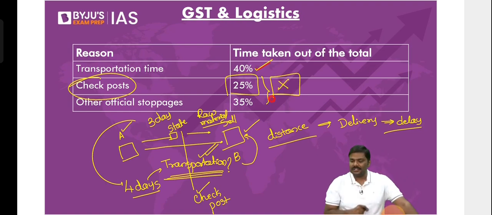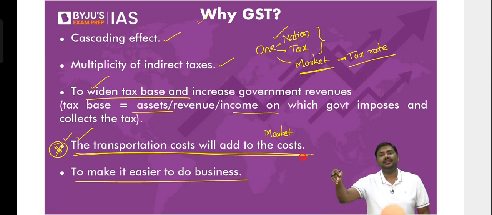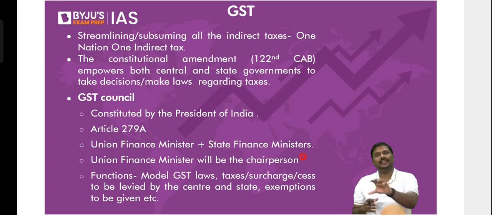I have to understand this. What has happened under GST? We have eliminated the checkpost. So is it okay if I say now the implementation of GST has addressed, to a certain extent, not completely, the cost of logistics? Right, I'll repeat the statement here. The implementation of GST to a certain extent has addressed the issue related to logistics cost.